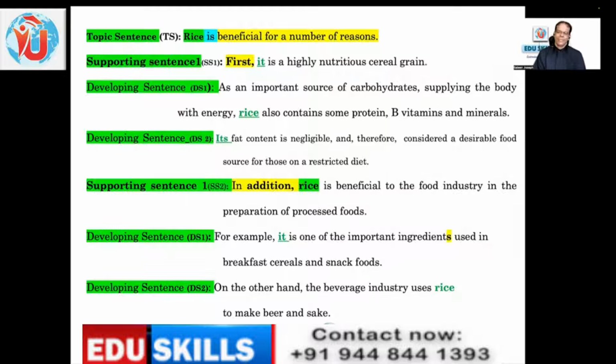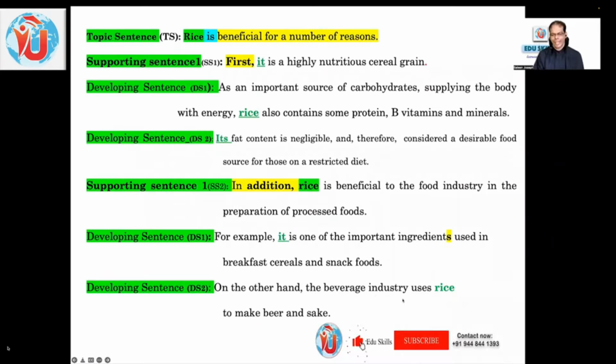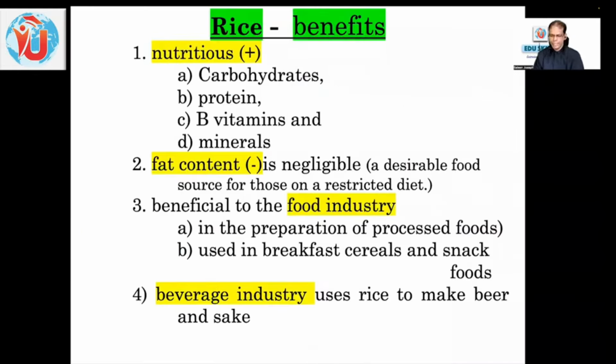So used in breakfast cereals and snack foods. Developing sentence 2, on the other hand, again, a transition signal. On the other hand, the beverage industry uses rice to make beer and shake. First hand, food industry. On the other hand, beverage industry. See, even the developing sentences, examples, illustrations, how beautifully they are connected with transition signals. Hope I am making sense.